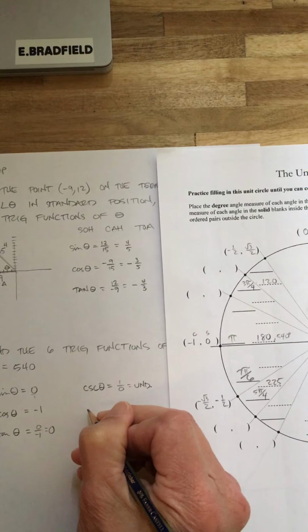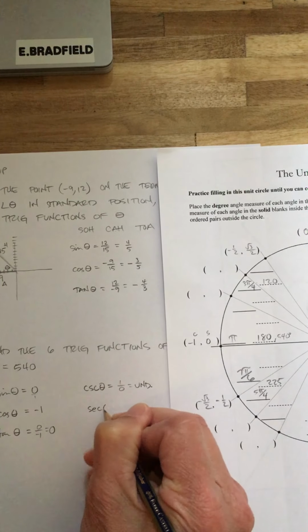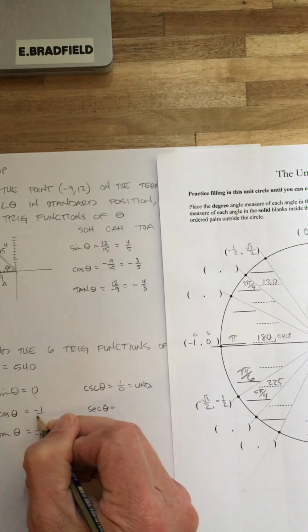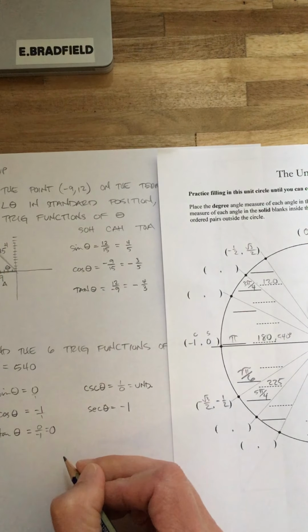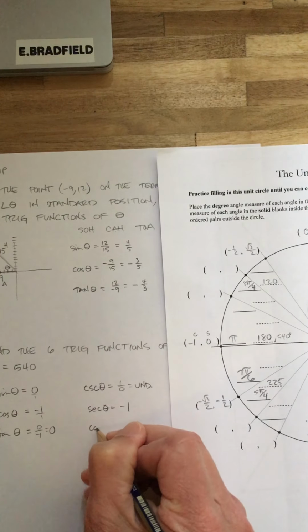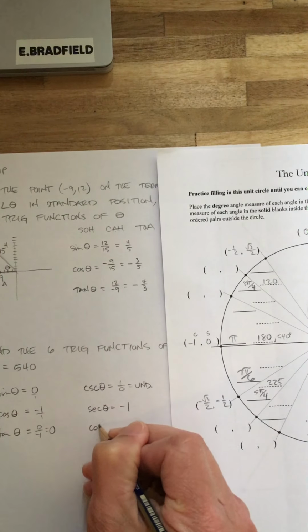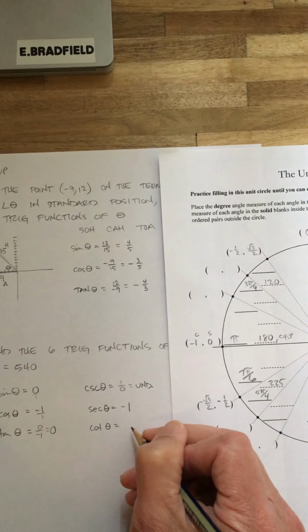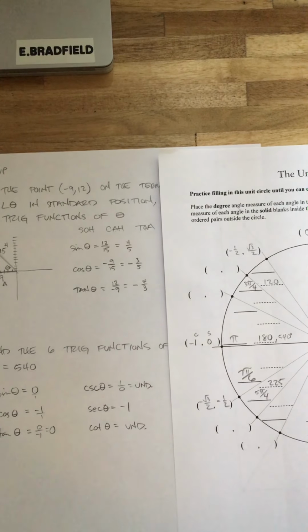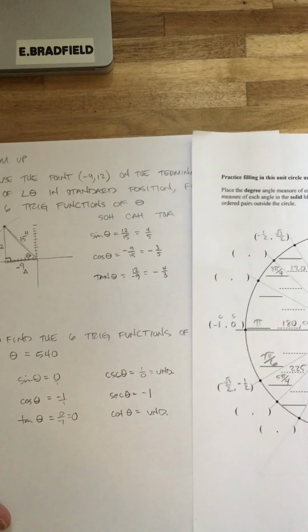And then the secant of theta is going to be the reciprocal of negative 1 over 1, which is still negative 1. And then we have the cotangent of theta, and that's going to be the reciprocal of 0 again. The reciprocal of 0 puts 0 in the denominator, so that's also undefined. So that's how you're going to do those.